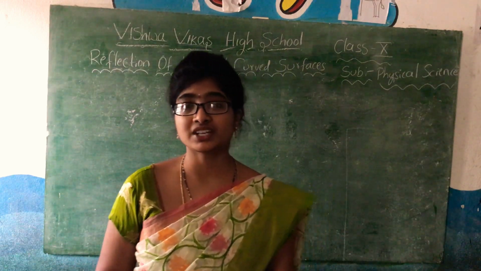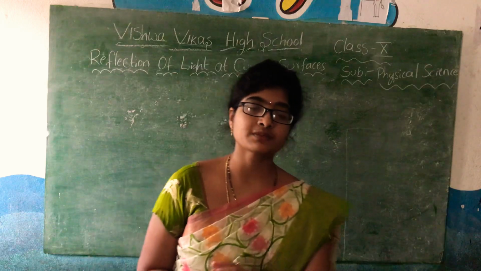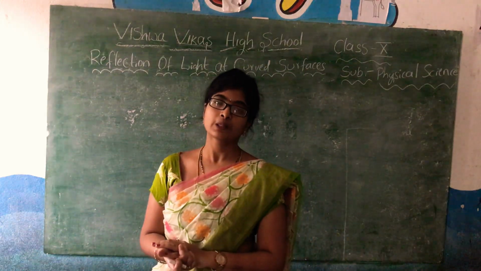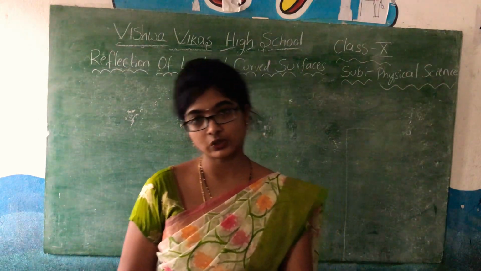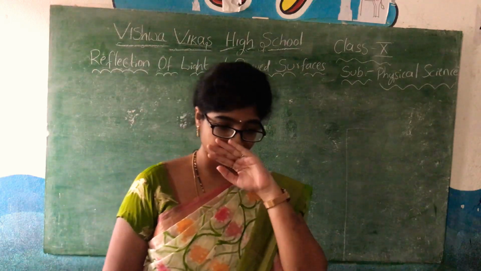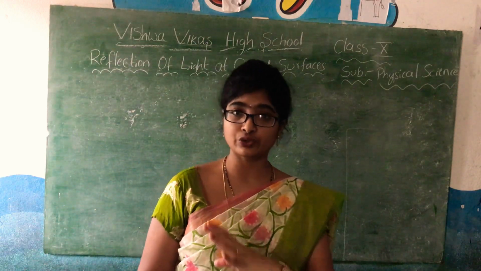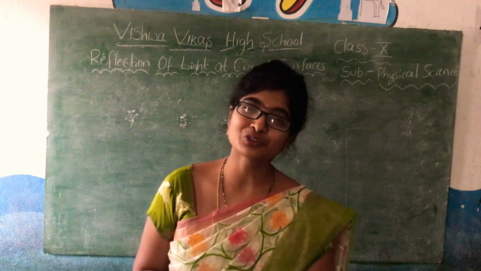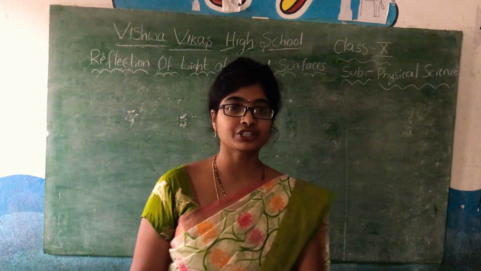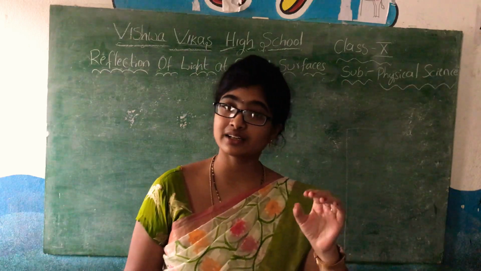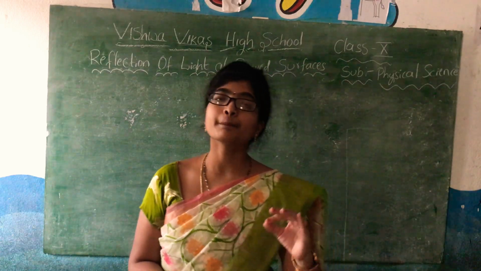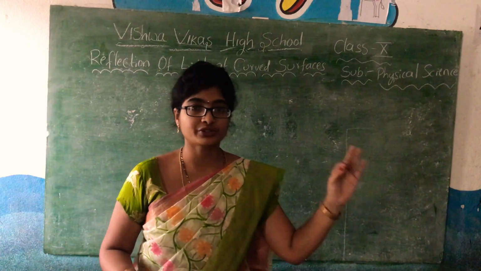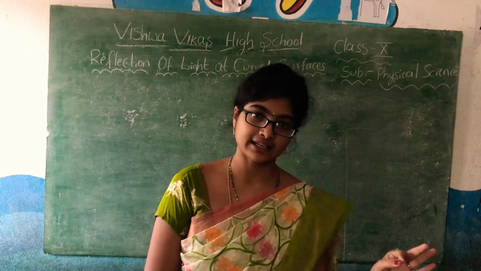And we have also studied the focal point of the mirror, the curved surface. How to find the focal point of the mirror is the activity we did using an object or a source like sunlight, right?